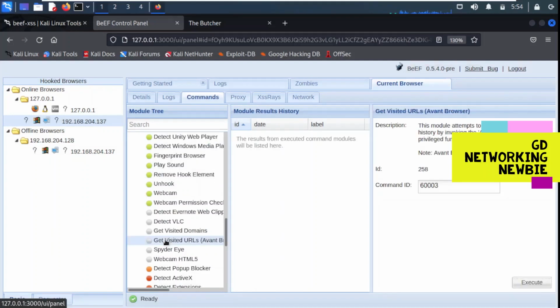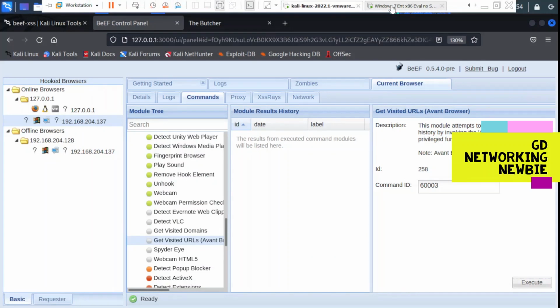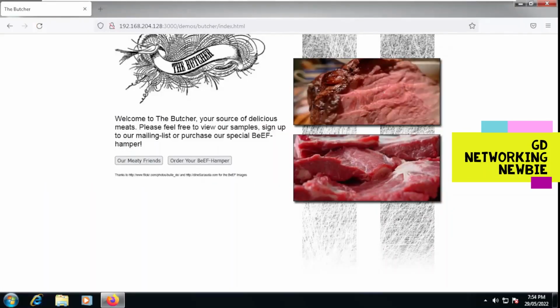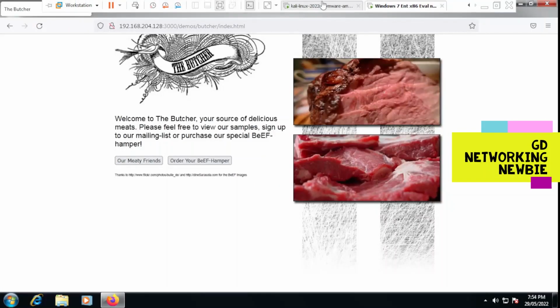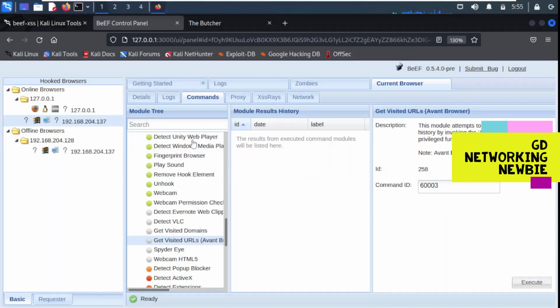For example, if we click there, and now we want to see on the Windows 7 machine what websites the victim machine has visited. For this we have this module, and we click there, and now to execute it we have selected this one, and then you can see we have the description of what this option will do. So this module attempts to retrieve a user's browser history by invoking this arf run command.